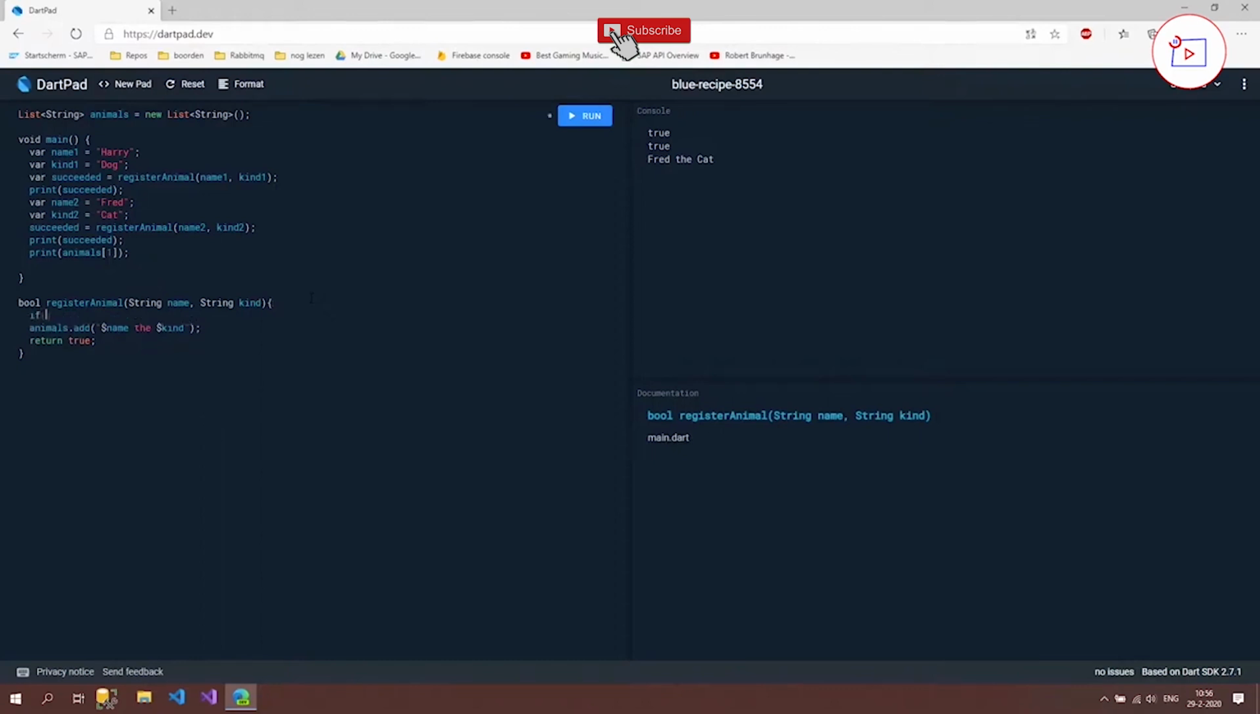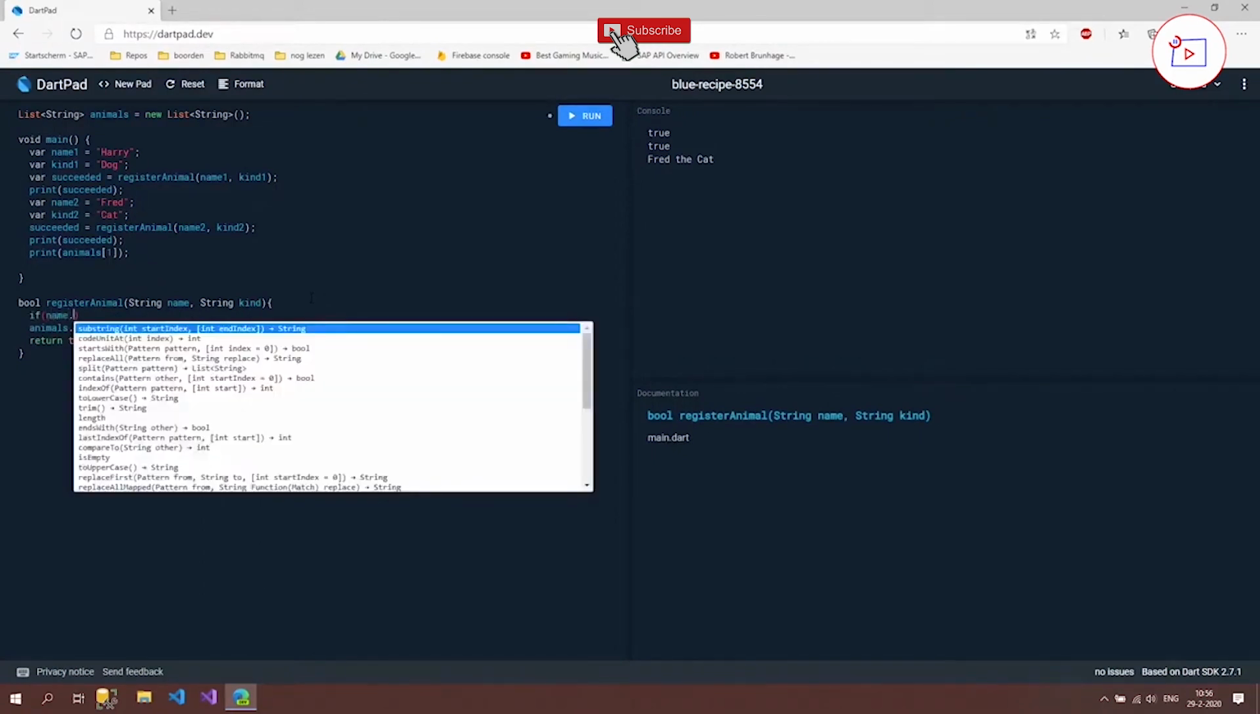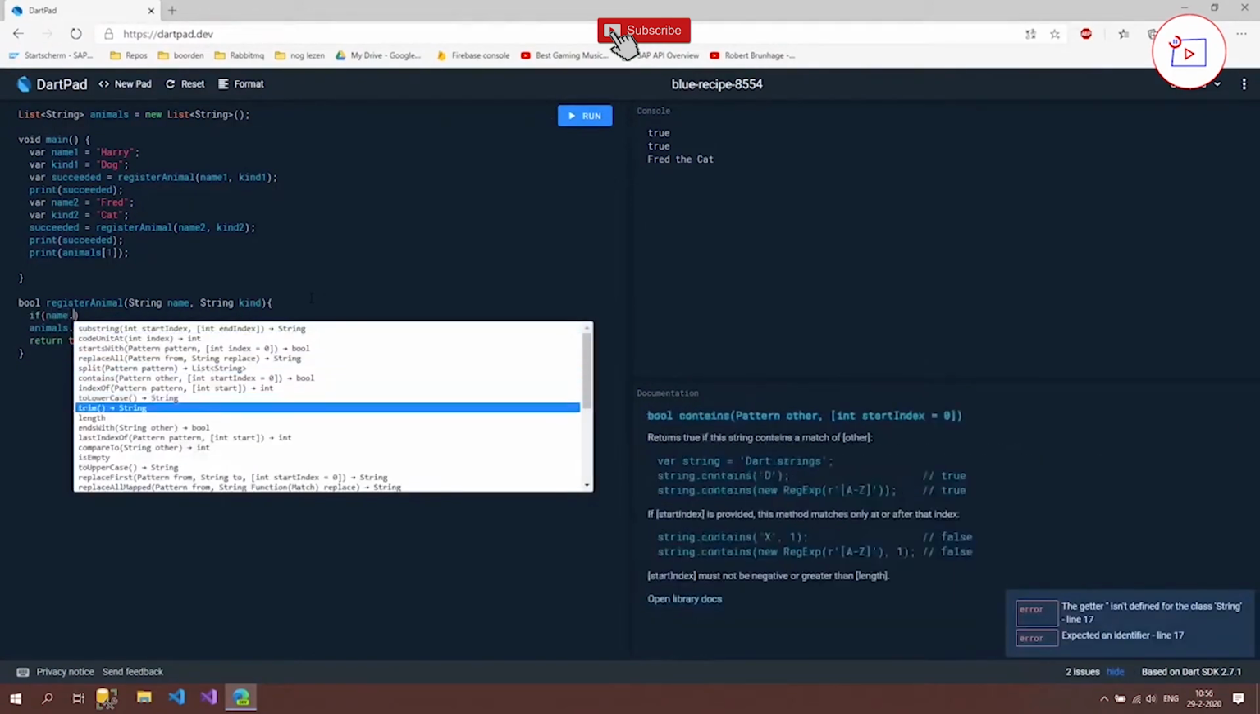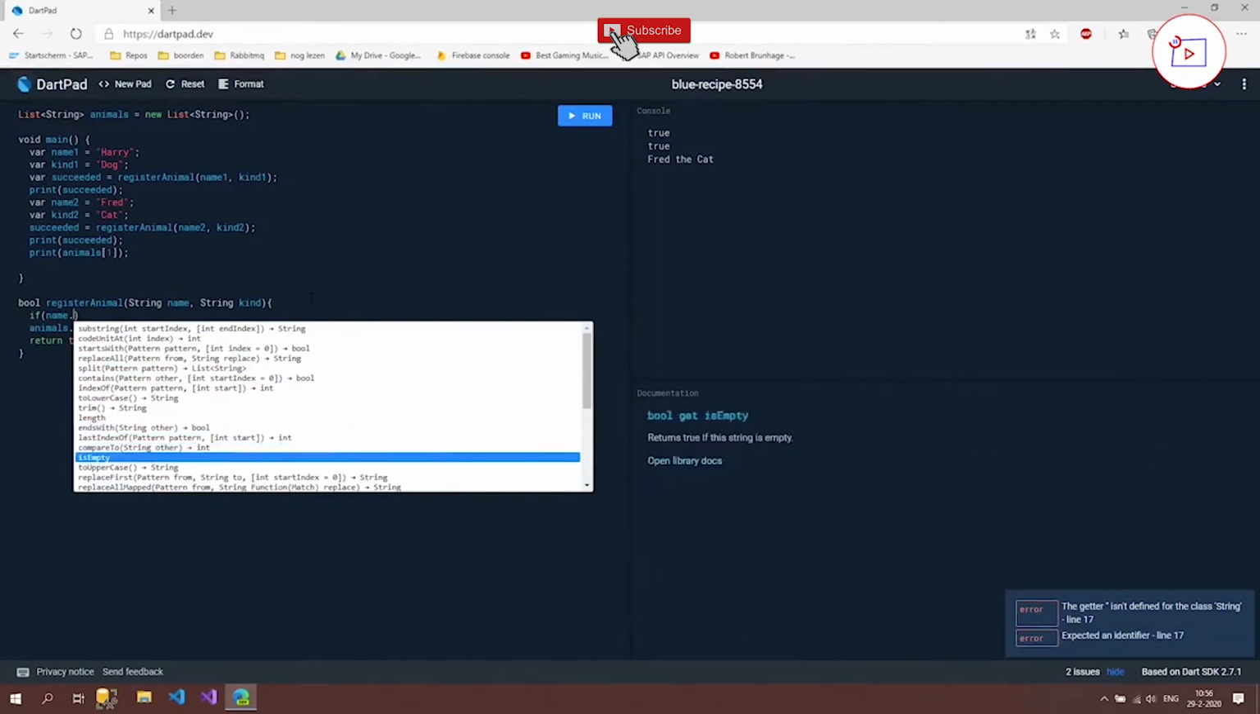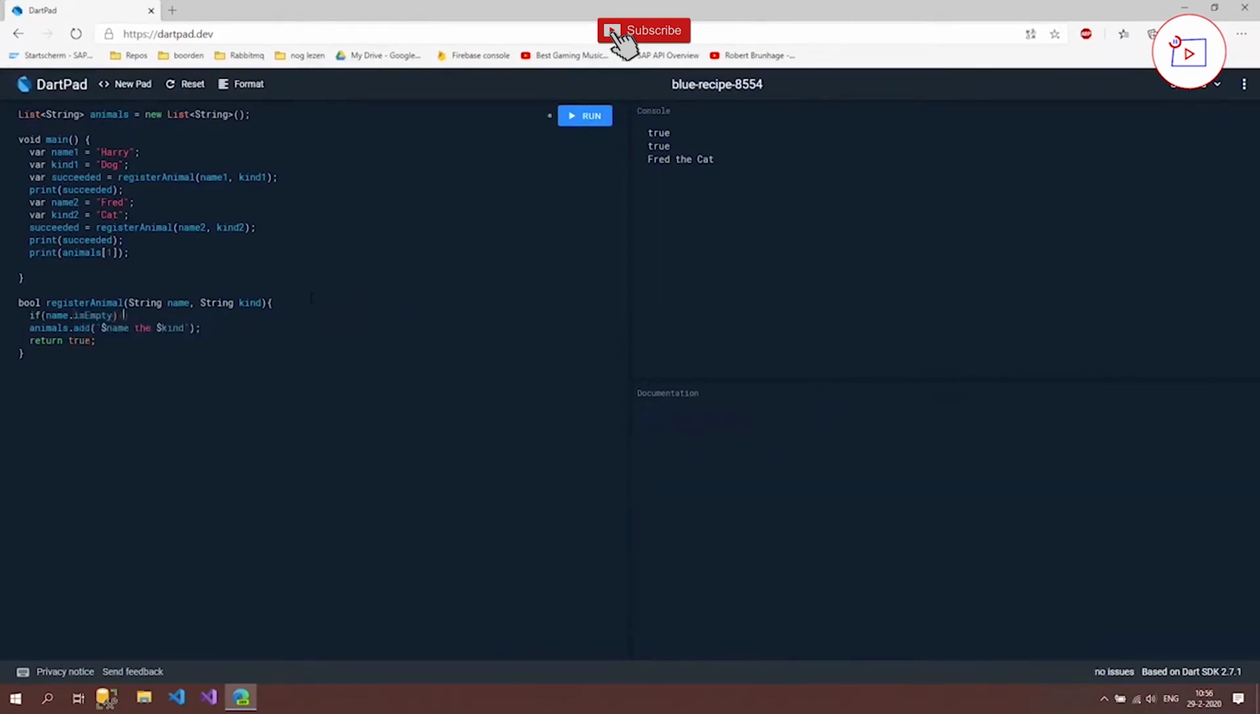I can say if, and if I then use the name variable, there are all kinds of things I can do. But there's also something which is called isEmpty. Returns true if this string is empty. If I do that, and then just return false, then when our name is empty, the animal won't be registered to our list because it already found a return value. So if our name is empty, it's going inside our if, it's going to return false, and it's going straight back to the caller of our method.